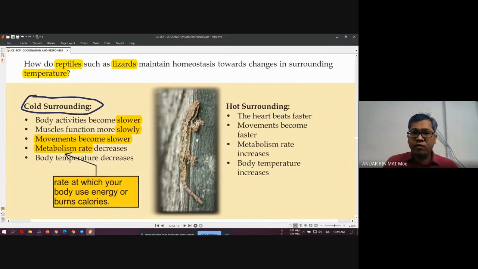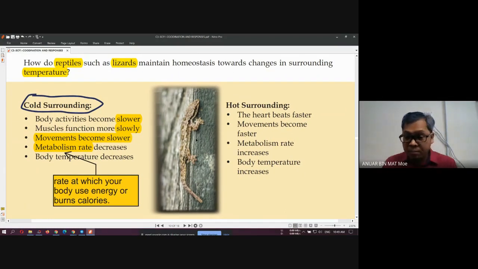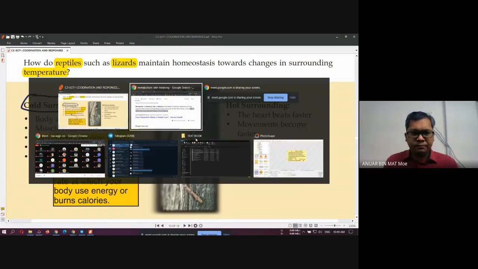But you must remember, this is a reptile. If you still remember in your primary school, reptiles such as lizard, snake, is it cool-blooded or warm-blooded? Do you already learn about this? I think you already learned in science in primary school. There are two types of animal, right? They are warm-blooded and cool-blooded. You still remember that? Anybody?